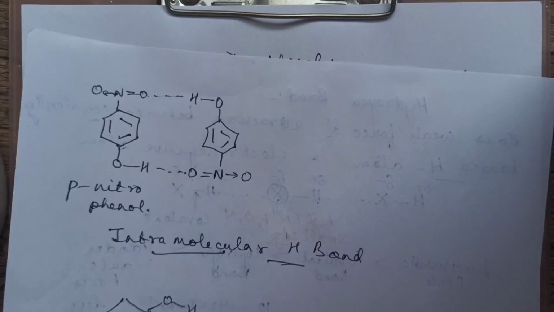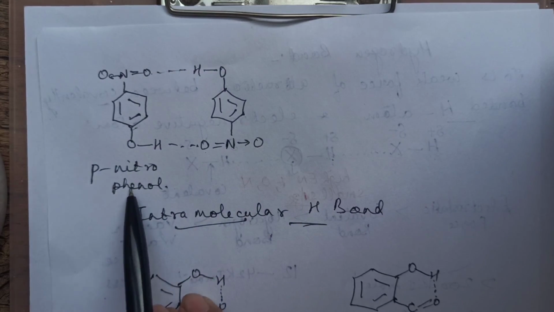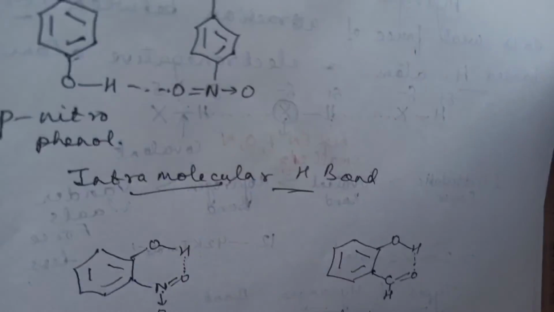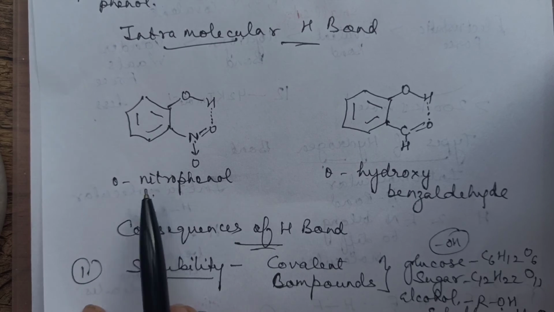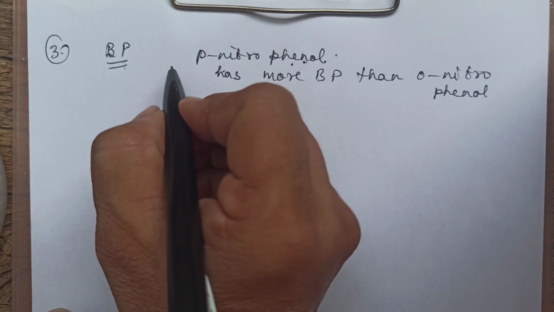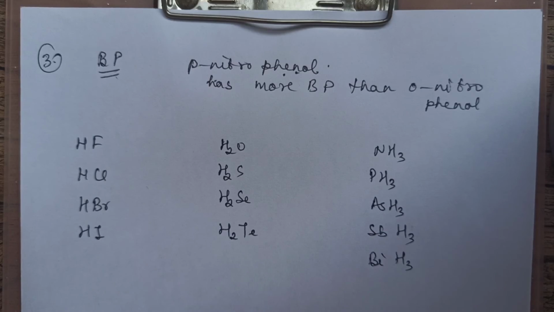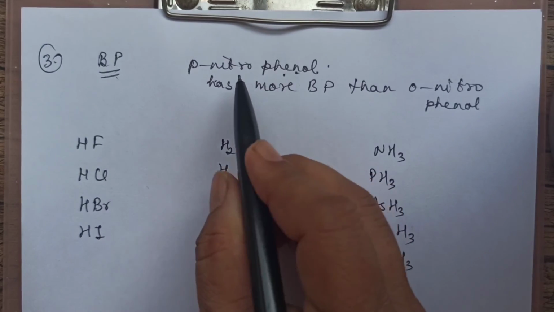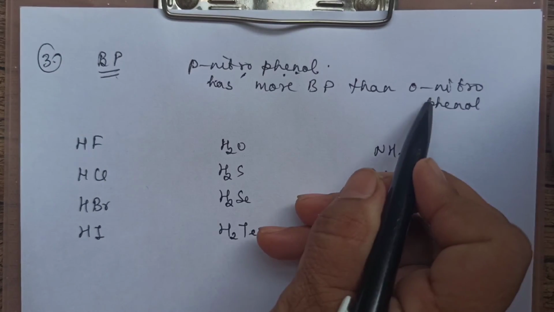Here we have drawn the structures. You can see this is para-nitrophenol, having intermolecular H bond, and this is ortho-nitrophenol, having intramolecular H bond. So this is the answer you are going to write down for this boiling point question. This is clear. This has intermolecular, this has intra.